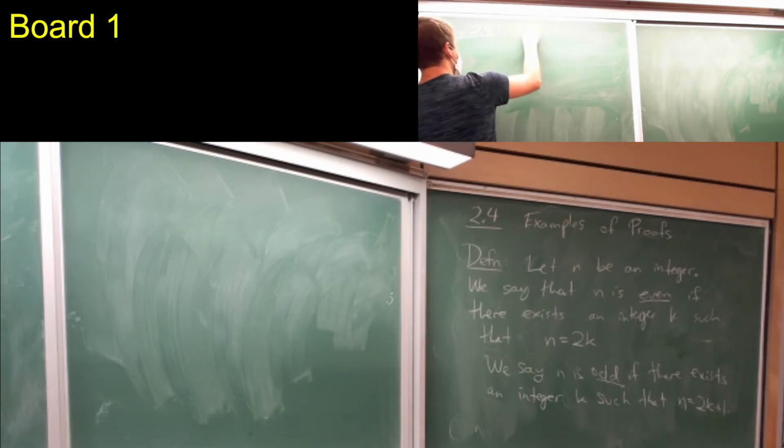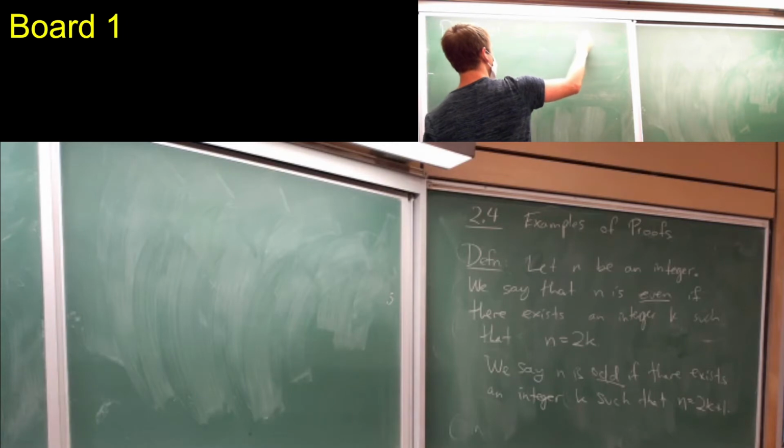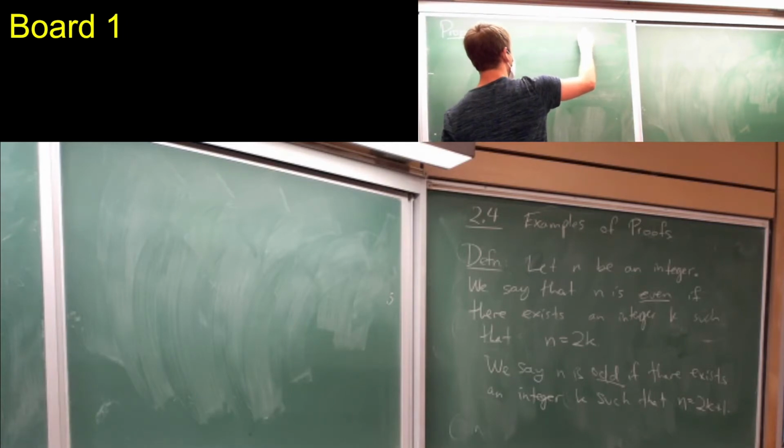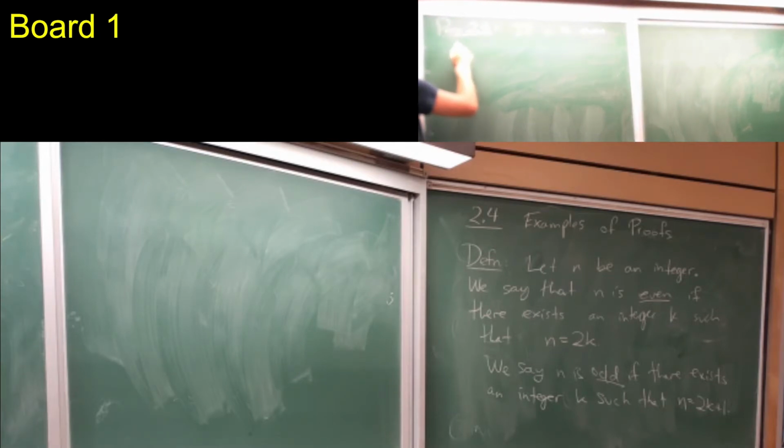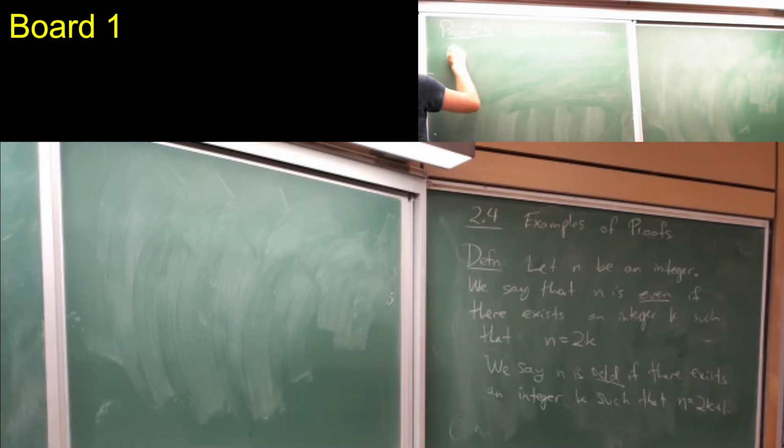So it says if n is even, okay, so n is an integer, we're dealing with the universe of the integers. If n is even, then n squared is even.